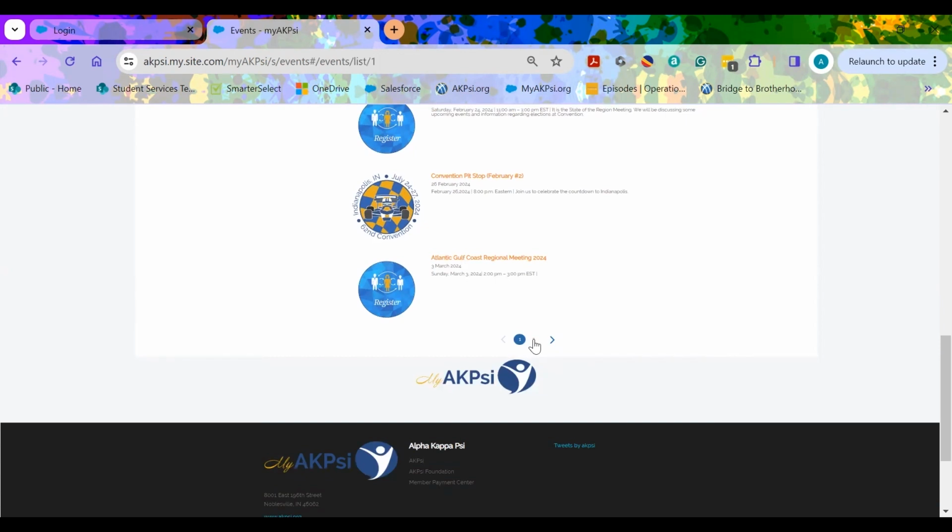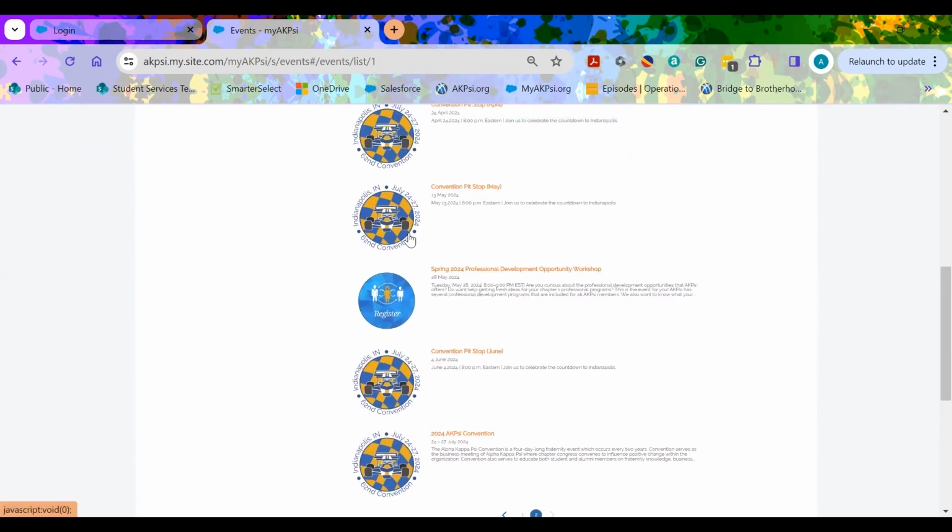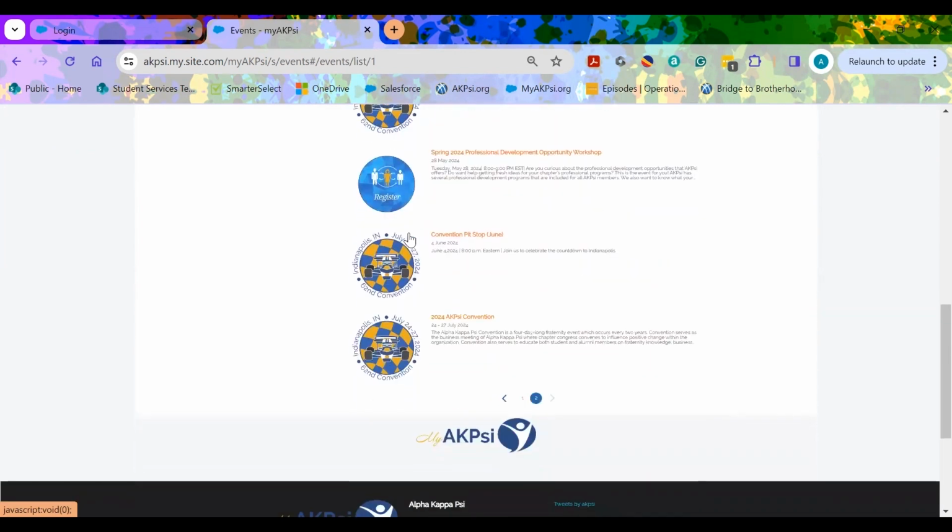You may see what are called convention pit stops. While we scroll, those are some check-in points that members can join to gain more insight on the convention preparations, any new activities that are becoming available, new deadlines, new information, anything that you would need to keep up with convention prep. Feel free to join one of those convention pit stops once each month to check in and to ask questions and meet other members who are going to the event.